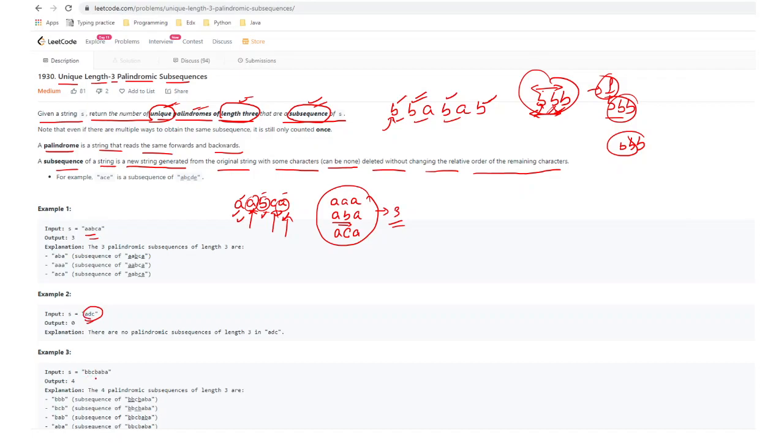Let's see now how to solve this question. I'll take this as an example and explain. Before going to the solution, let me explain a bit. The keyword I asked you to remember is that this is a length 3 subsequence, so there will be 3 characters. Suppose this is C1, this is C2, and this is C3.